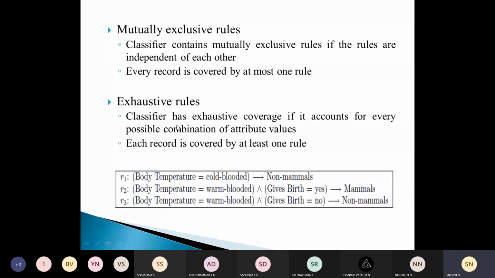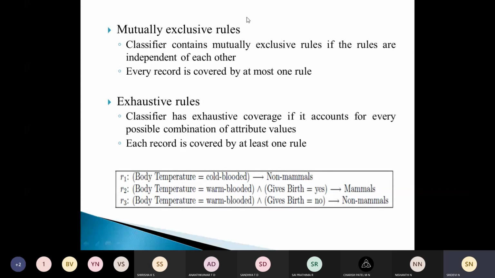Two important properties of the rule set generated by this classifier, for the previous example: mutually exclusive rules and exhaustive rules. These are the two important properties of the rules generated by a rule-based classifier. The rules in a rule set R are mutually exclusive if no two rules in R are triggered by the same record. If a particular record does not trigger any two rules together, then we can say that those rules are mutually exclusive.